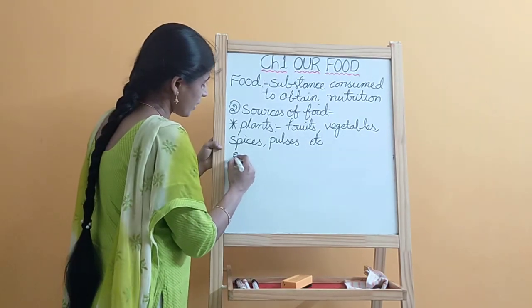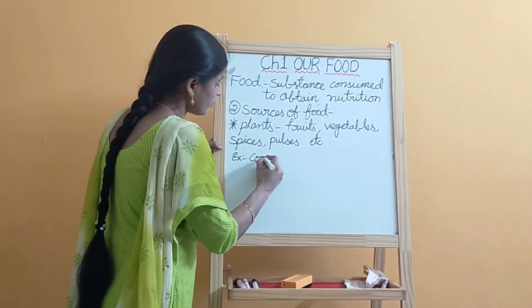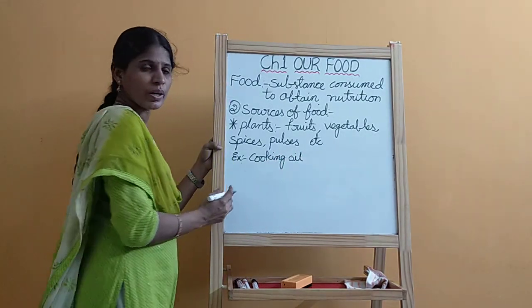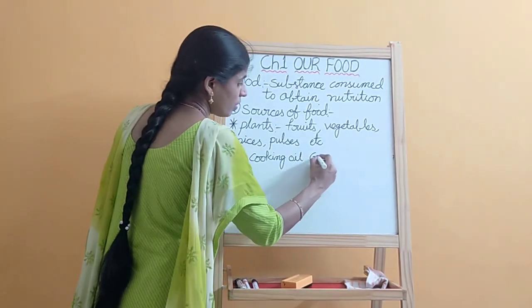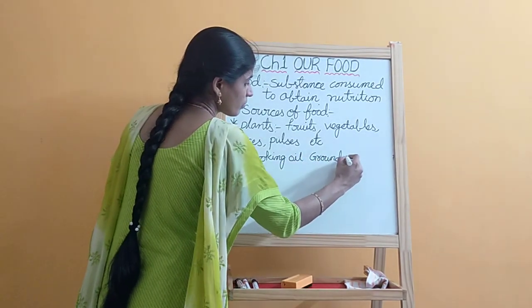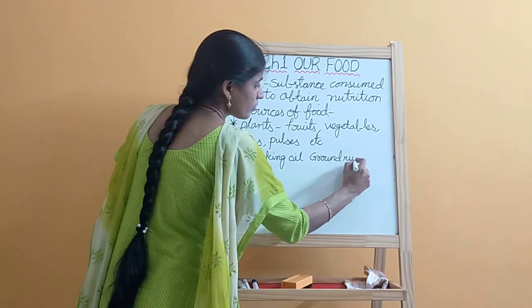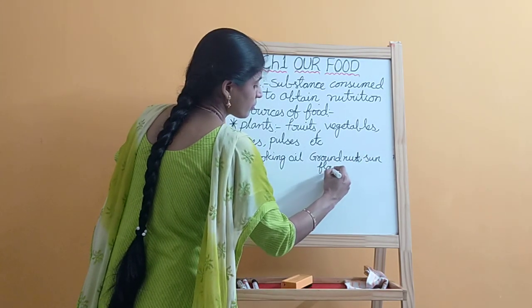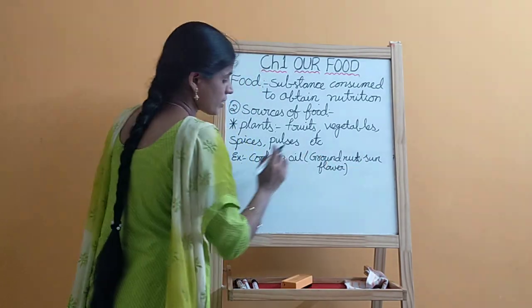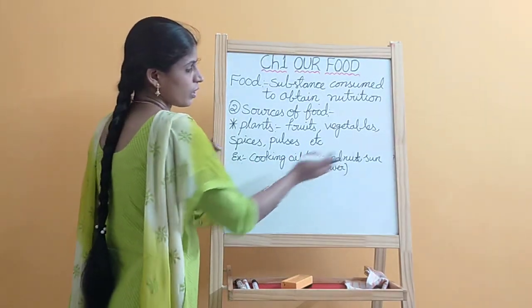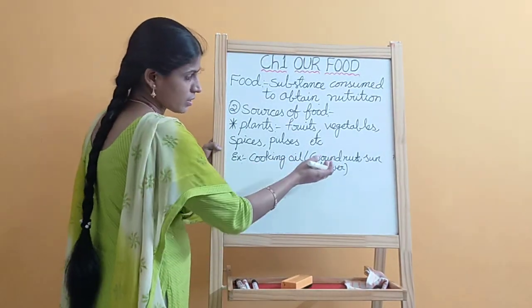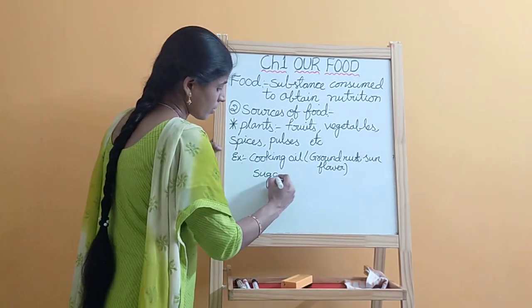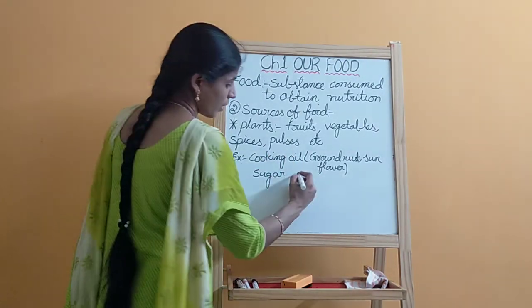For example, cooking oil we get from plants like groundnut or sunflower seeds. Sugar comes from sugar cane.